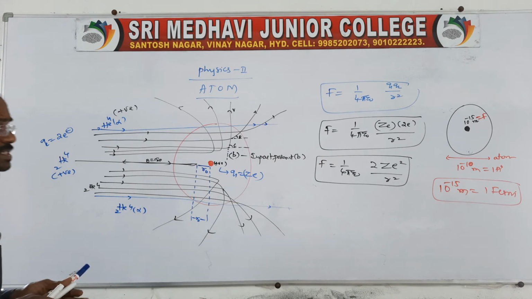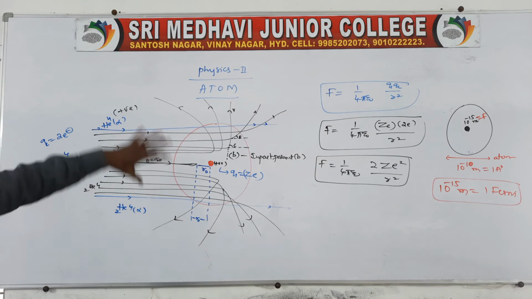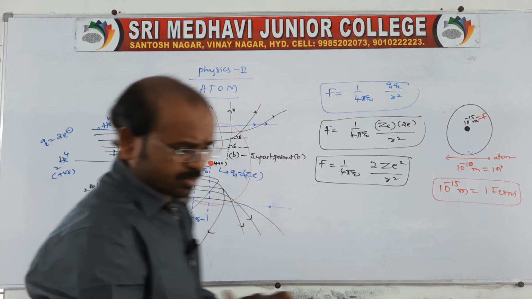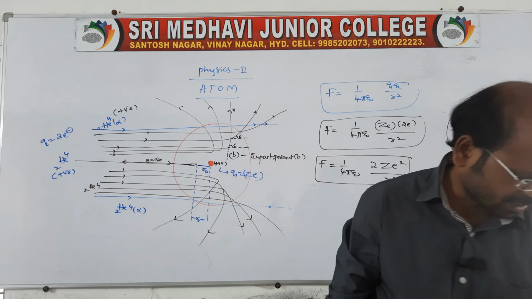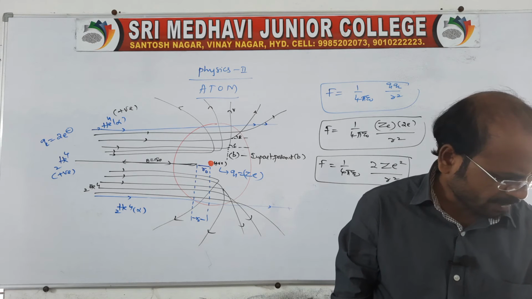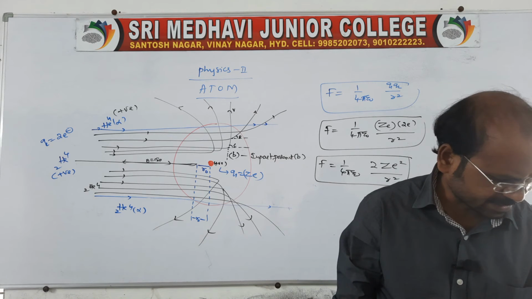Is it okay now? This is about the size and the Coulombic force, and it is an atom model. Clear? So this is about the impact parameter as well as the closest approach.